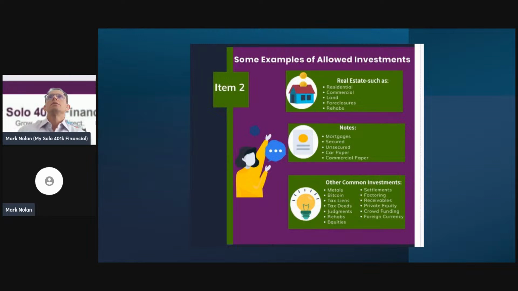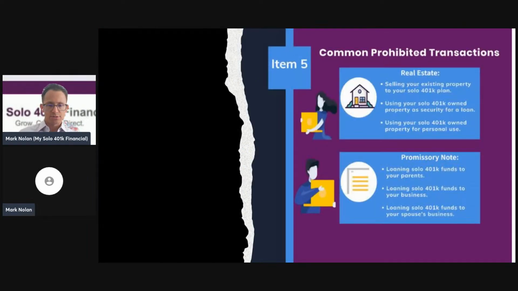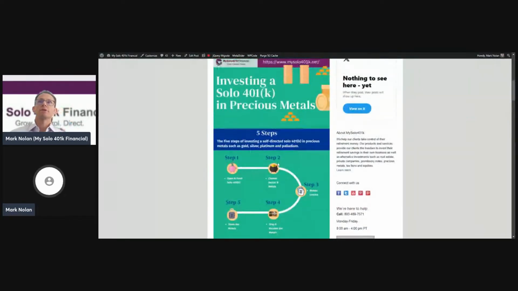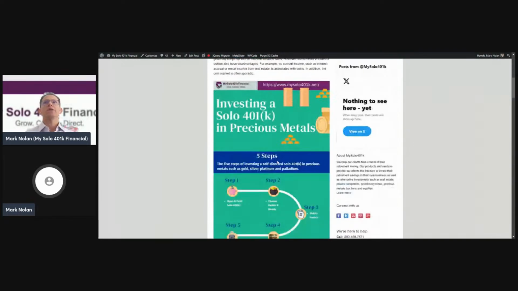So let's see if I can pull up some good information on metals here and just give a few items here. So let me see if I can share my screen on that front. So let's share my screen here. Okay, so here's a good page here from our website that talks about investing in precious metals.